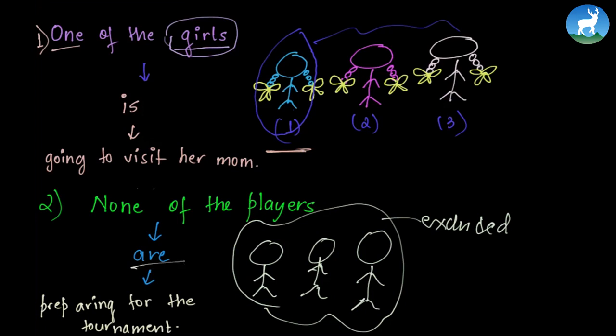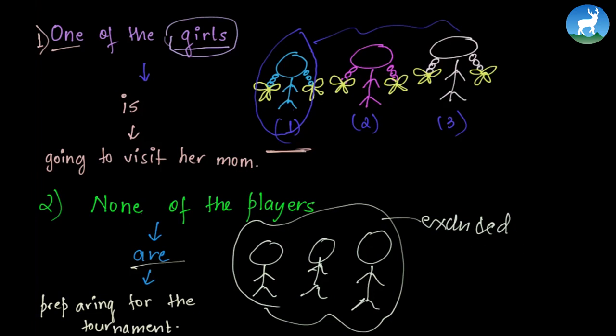If here was "two of the players," we would use "are" again. Two of the players are preparing for the tournament. If we said "all of the players," again it would be "are." But if it were "one of the players," it would be "is." Because with none of the players, all three are excluded. They are not playing anymore. So it becomes a bunch of three people not playing. That is the reason we use "are," the plural form.